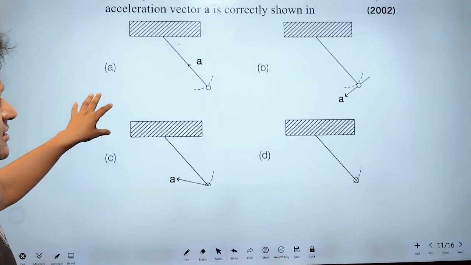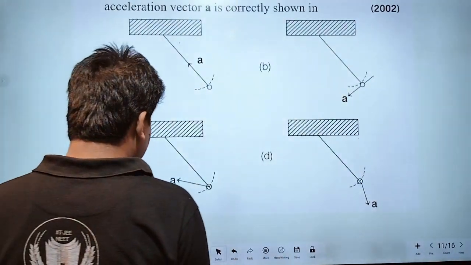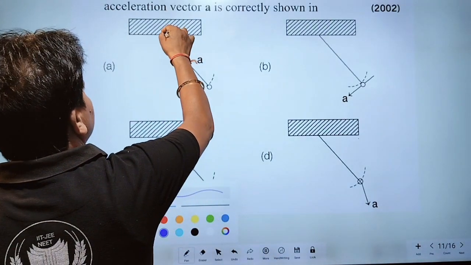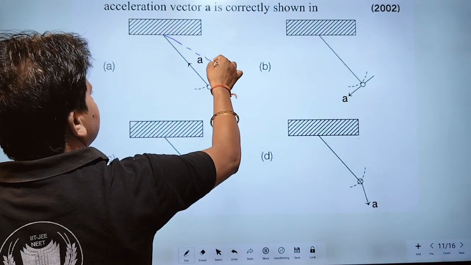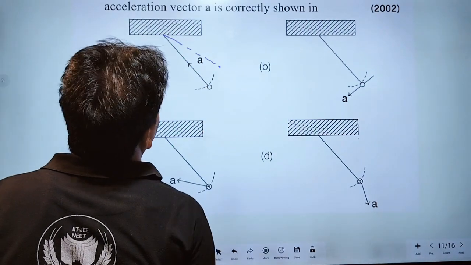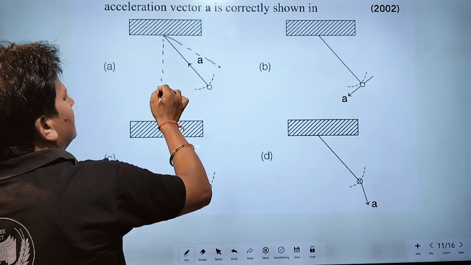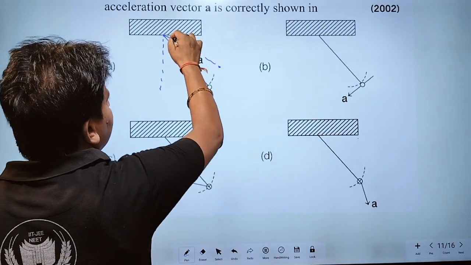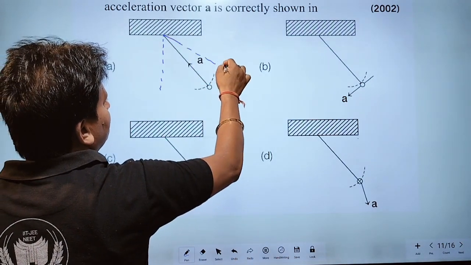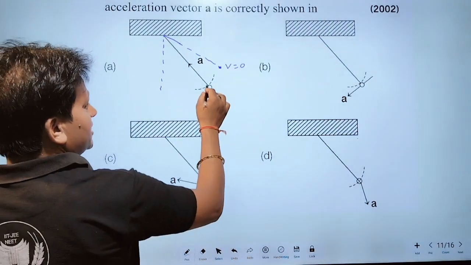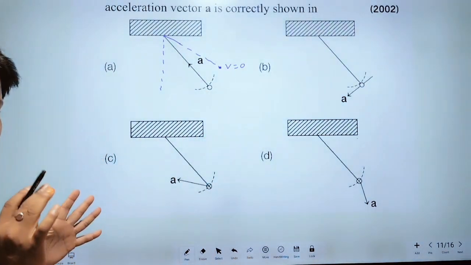Maximum displacement is called amplitude, but here it is less than maximum. Suppose maximum is this. Here V should be equal to 0. But here V is not equal to 0.